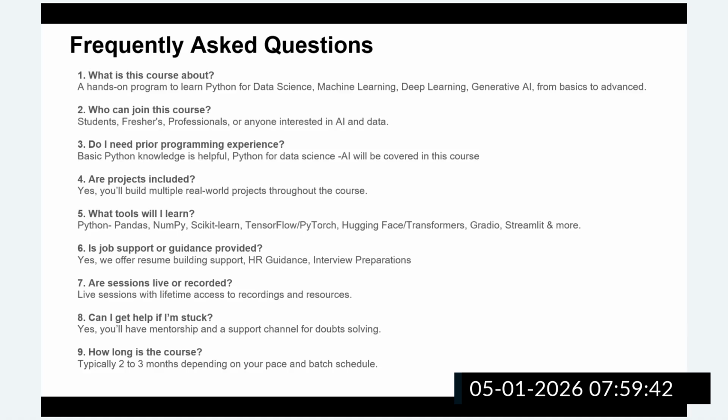And this course, how long will this course be? This course will be 3.5 months, guys. Around 3 months we can make it. It completely depends upon your batch pace. We are going to complete this course within 3 months or 3.5 months. So these are some of the frequently asked